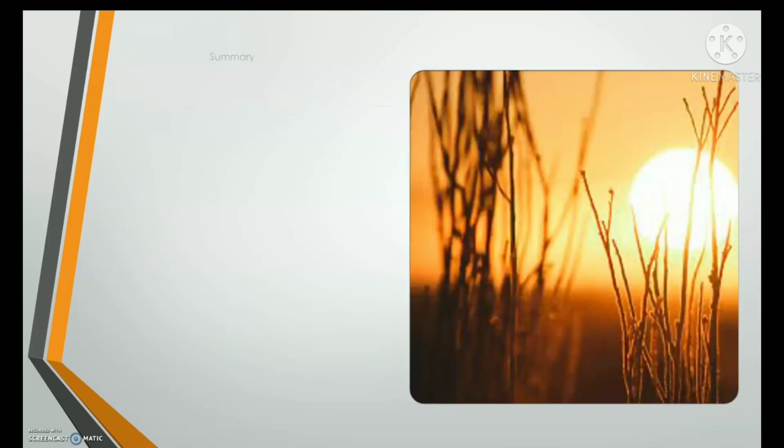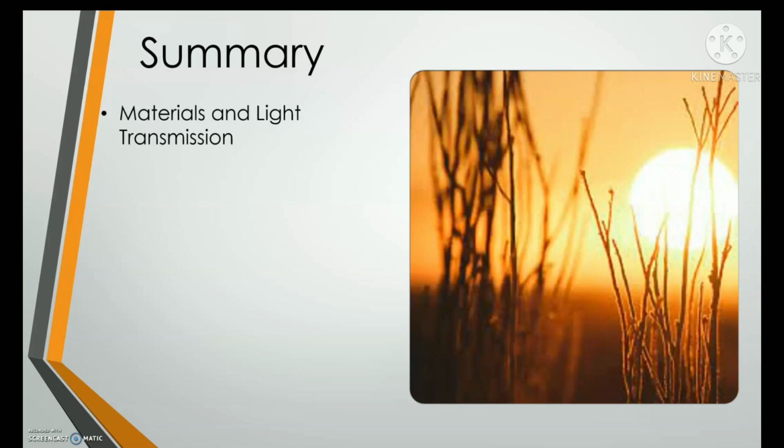Okay, now let's move on to our summary. For this topic, what we talk about is the materials and the light transmission. The first material is a transparent material, through which all the lights transmit. The next one is the translucent materials, through which not all the light transmits.